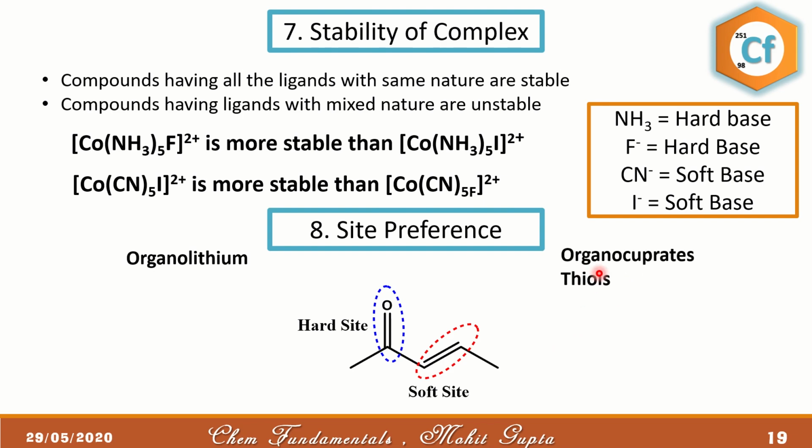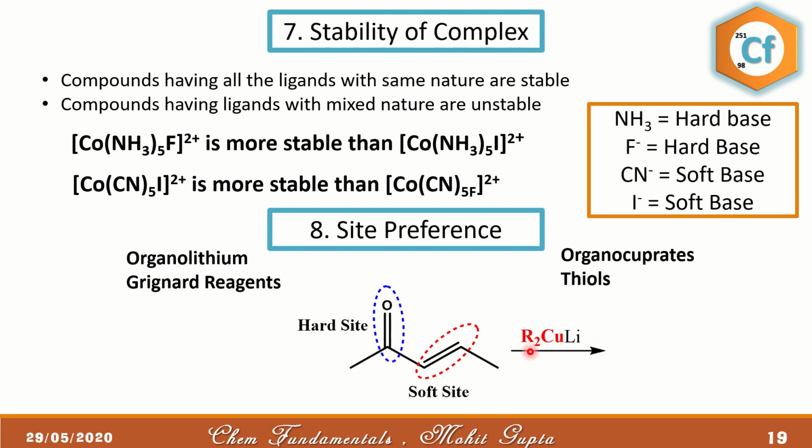So organocuprates, an organic compound having cuprates, that means it is bonded with copper, and thiols, which means sulfur is attached to it. Both of them will prefer to attack on the softer side, whereas organolithium, where lithium is present, and Grignard reagent, which is RMgX, a magnesium reagent, both are hard acids, so they will prefer to attack on the harder side.